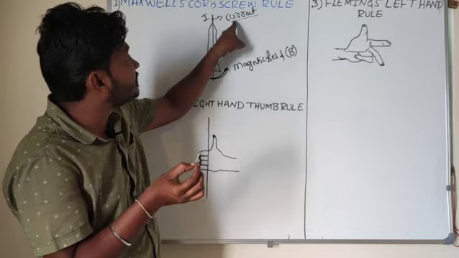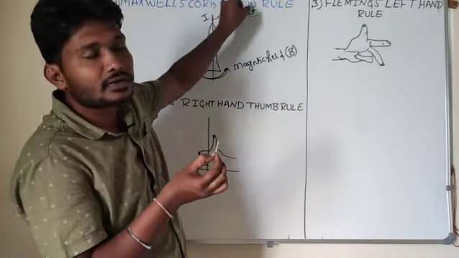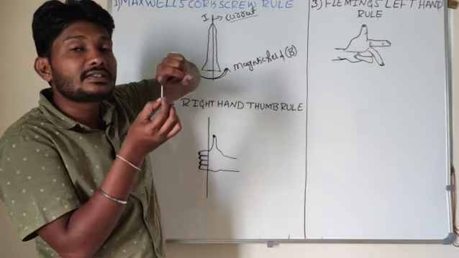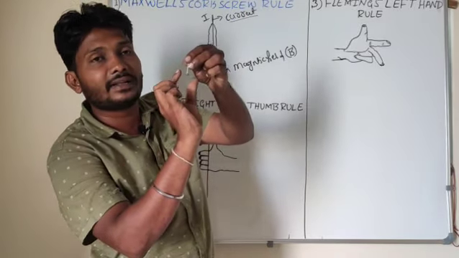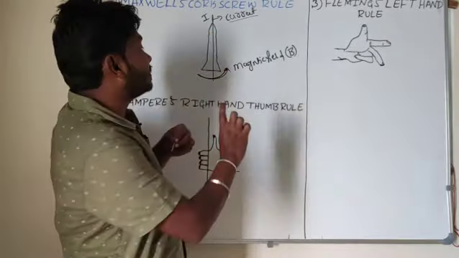So that advances in the direction of the current. In the Maxwell corkscrew rule, the screw advances in the direction of the current, and the rotation represents the magnetic field.